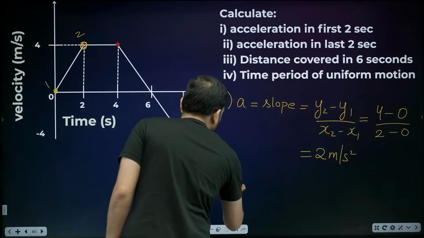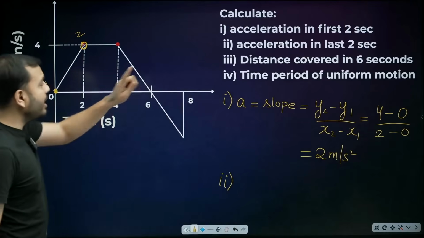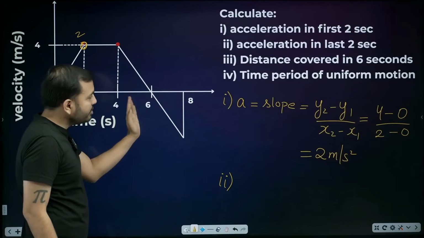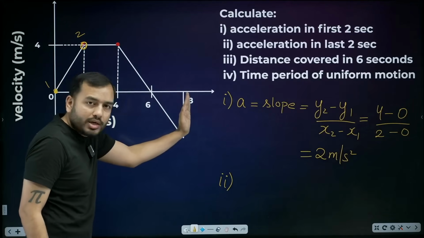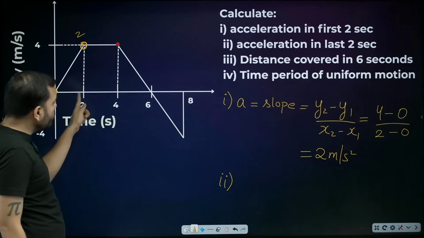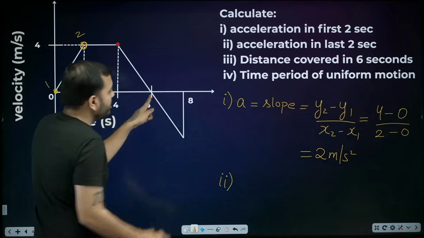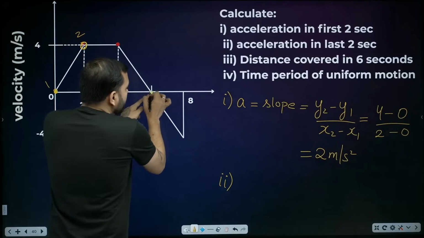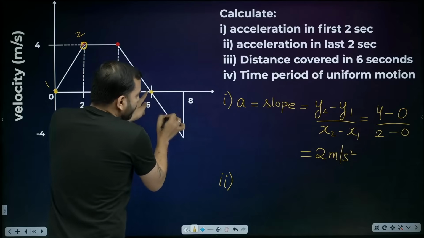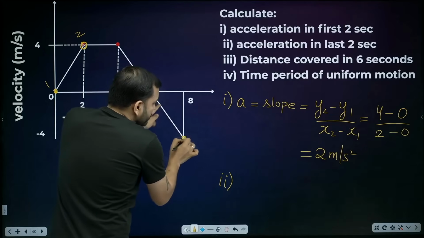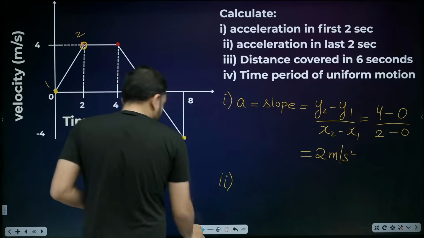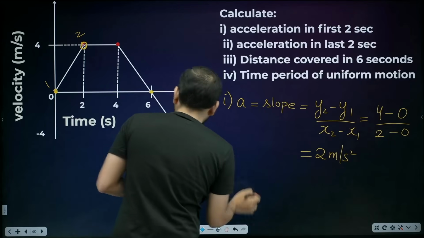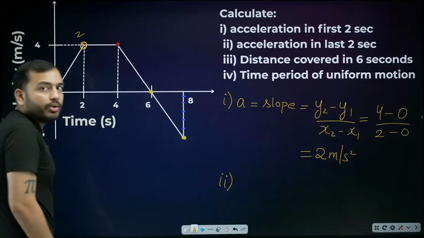Now look at the second part, what it is asking. Acceleration in the last 2 seconds. That means the last 2 seconds from 6 seconds to 8 seconds. See here, 0 to 4, 5, 6, 7, 8. So one point of your graph will be here and the other point will be here. Right. This you will take as a dotted line. Now let's come back. So one point is here and one point is here.